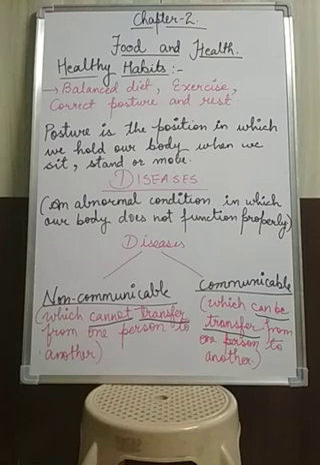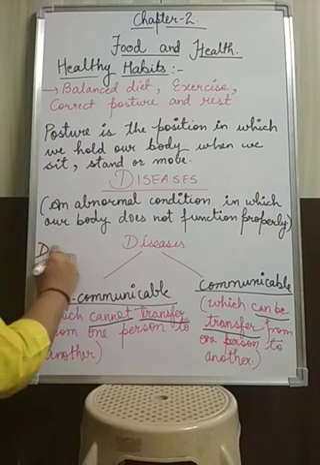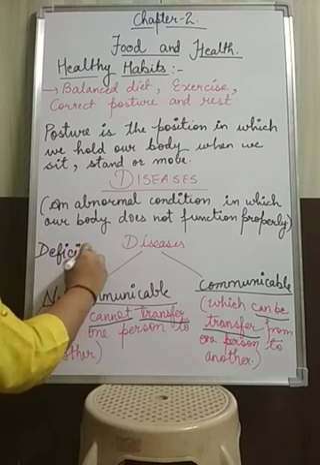Okay, now which type of disease comes under non-communicable disease? They are basically due to lack of certain types of nutrients, vitamins and minerals in your body. When a disease is caused by the deficiency or lack of certain vitamins and minerals, that type of disease is known as deficiency disease.